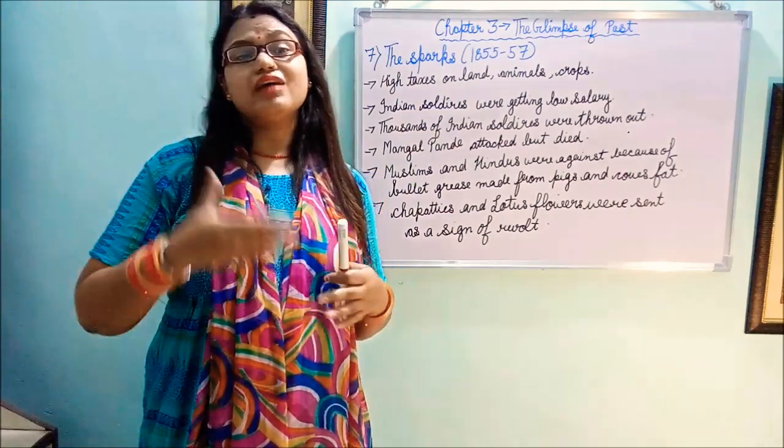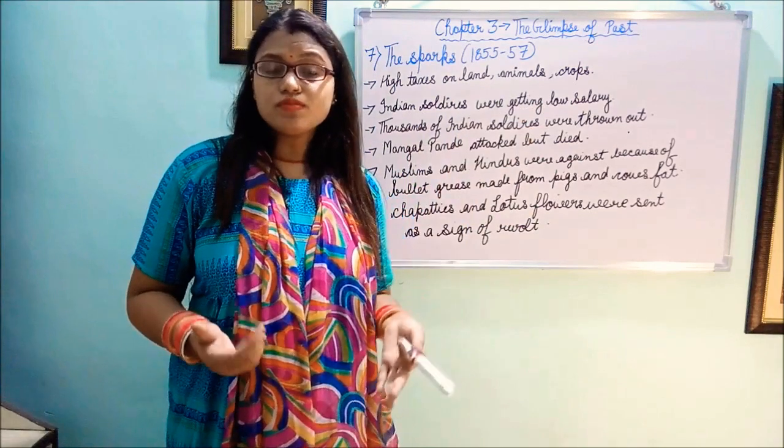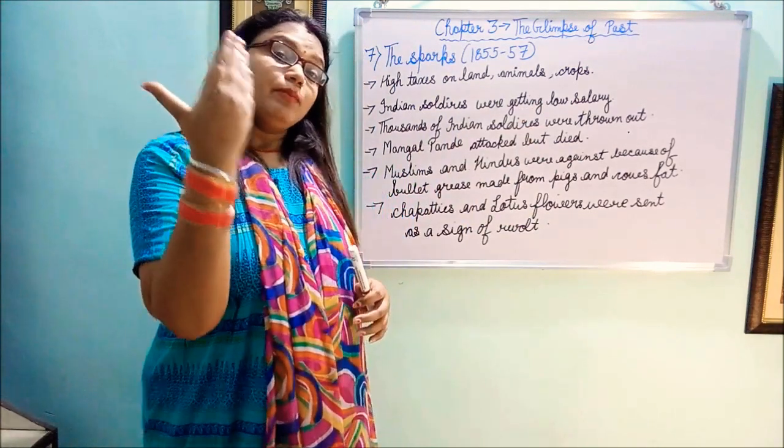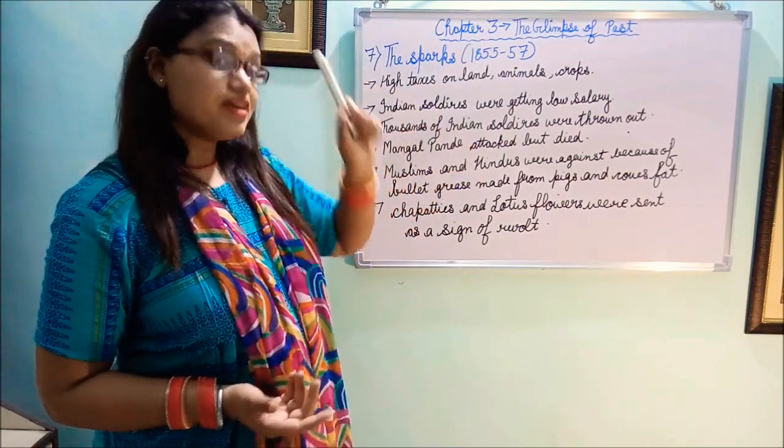They were not earning that much from their land, from their animals, or from their crops. They had to pay taxes to the Britishers. So they were in anger. This was the first reason.